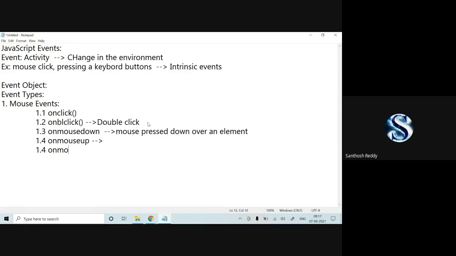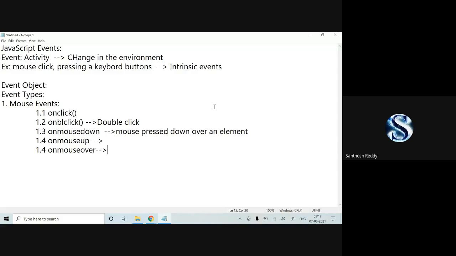1.4 on mouse over. These are the functions, we can say that. So on mouse over, in the sense, for example, you can see my cursor here. When I place a cursor on this on click statement, some action should be performed. When I remove the mouse, something has to be performed.